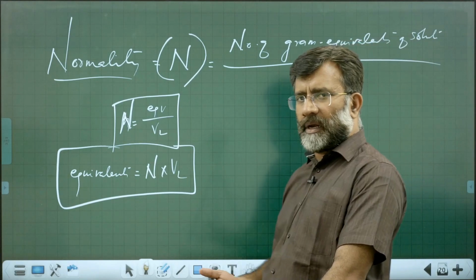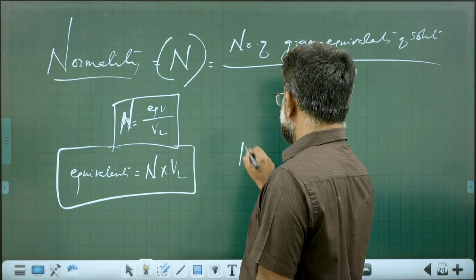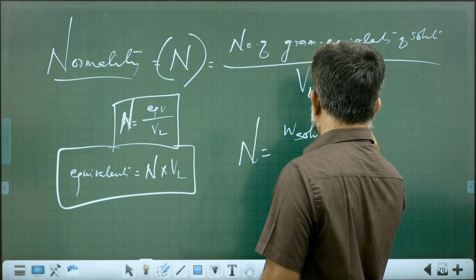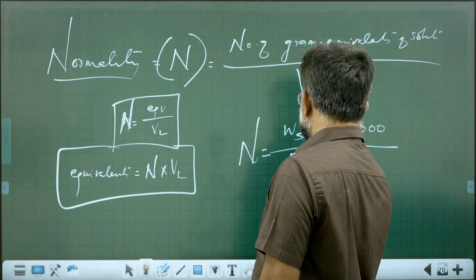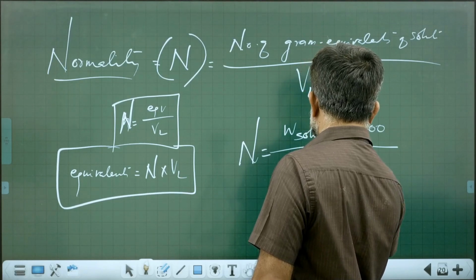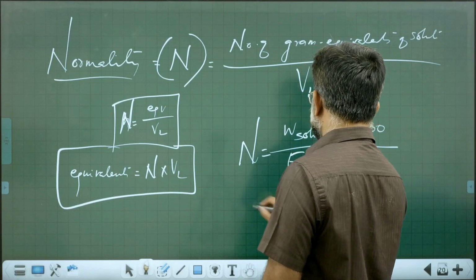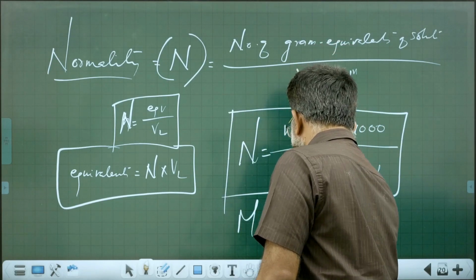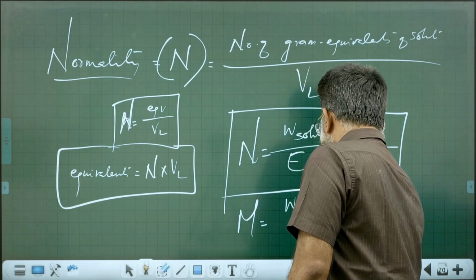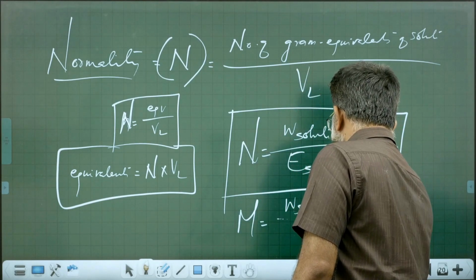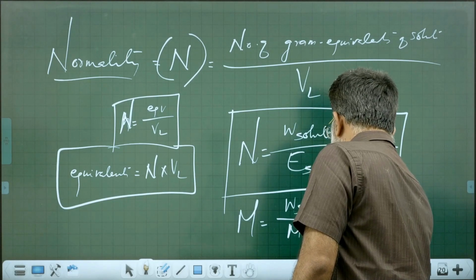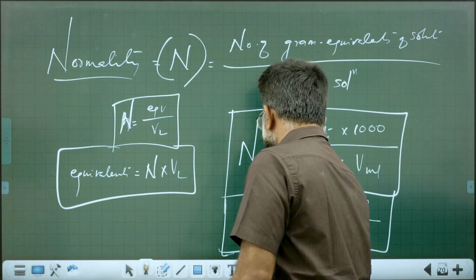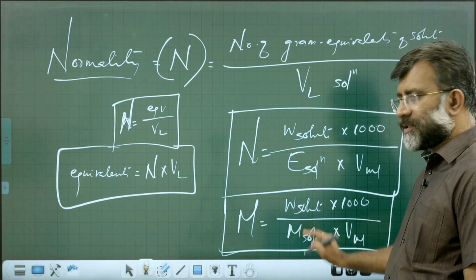How does this normality come out to be? Normality N is equal to mass of solute into 1000 by equivalent mass of solute into volume of solution in milliliters. It is quite similar to the molarity formula. Molarity is equal to mass of solute into 1000 divided by molar mass of solute into volume of solution in milliliter. Here it is equivalent mass, here it is molar mass.